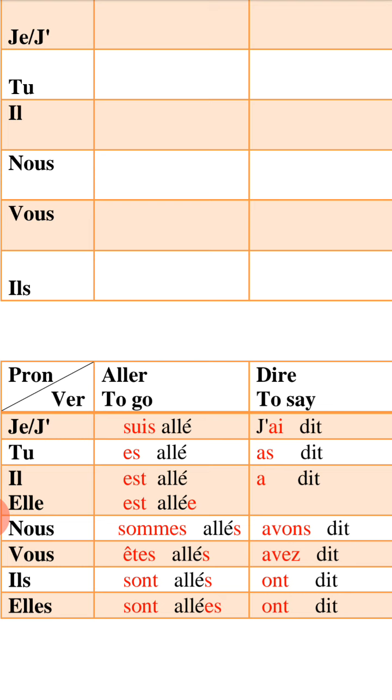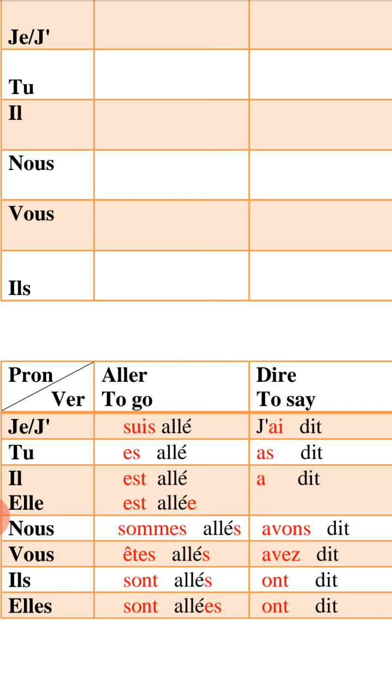Here I changed verbe aller au passé composé. I used first verbe être au présent avec je, then I changed verbe aller, the main verb, to participe passé. You should cancel er, then add e accent. Again, if you have any verb with er and you want to change it to participe passé, you should cancel er, then add e accent aigu. So, je suis allé, I went. You went, tu es allé. Tu, then verbe être with pronoun tu, es, the red one. Then cancel er from verb aller and then add e accent aigu.